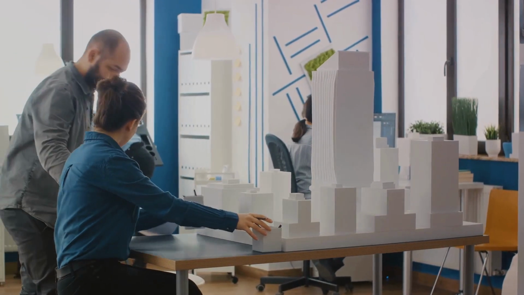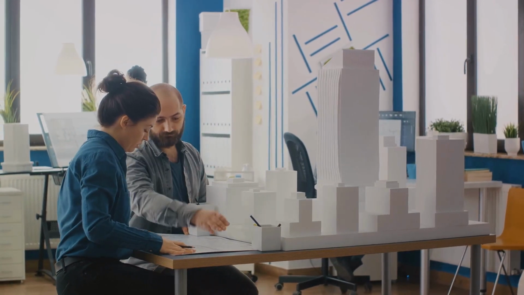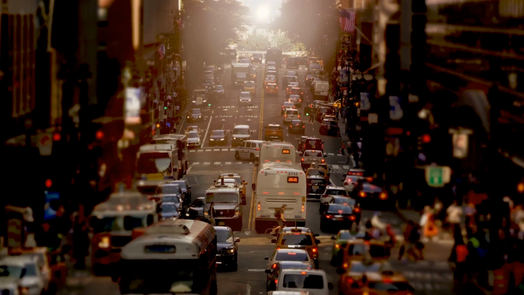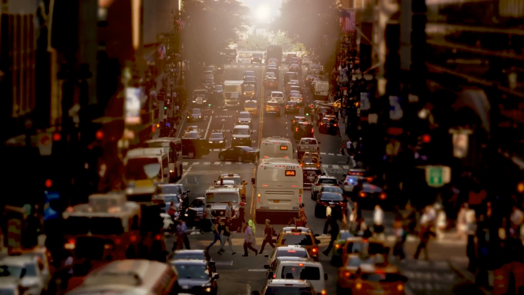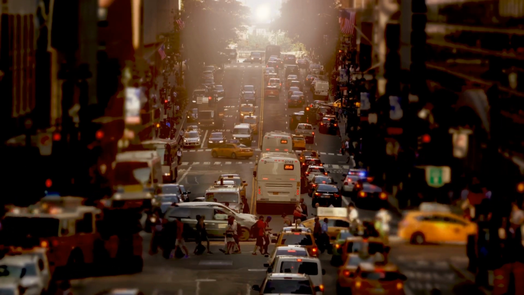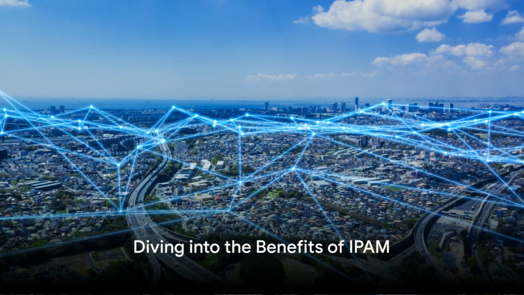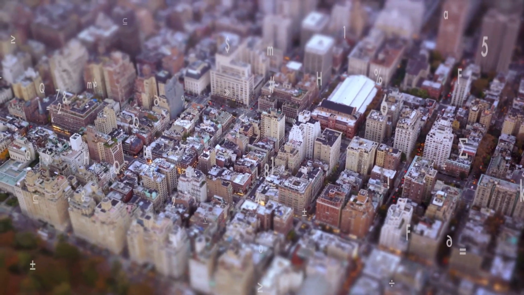And just as the planning department keeps track of every building and its address, IPAM keeps an eye on IP address usage. But it's not just about keeping track. There's an element of optimization too. Think about how a city might reconfigure its streets to manage traffic flow more effectively. In the same vein, IPAM optimizes IP usage for efficiency. Now that we've established what IPAM is and how it works, let's delve deeper into the benefits of IPAM.